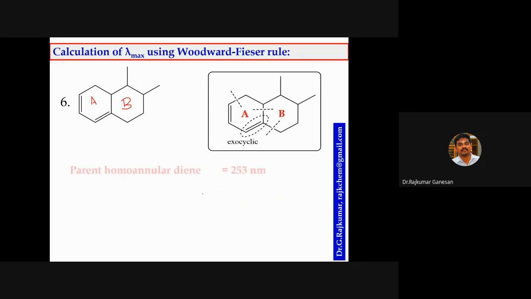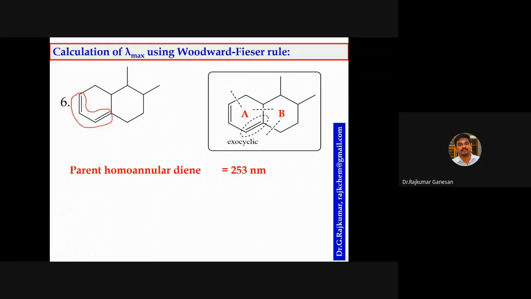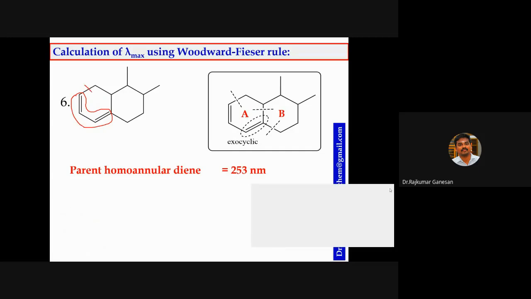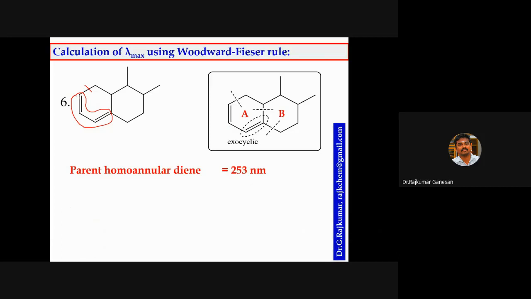Then you have to look for ring residues. Look at the conjugation. Circle this one. A ring residue, there is one. I'm coming this way, along this path. Here is another ring residue, and here another ring residue. So there are 3 ring residues. So 3 into 5, 15 nanometer.